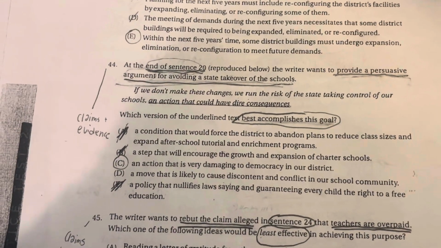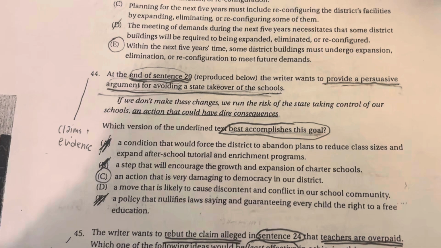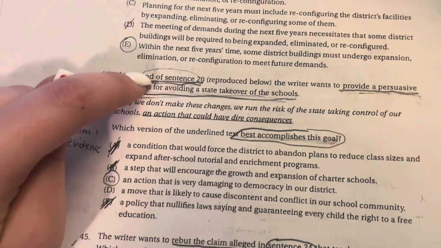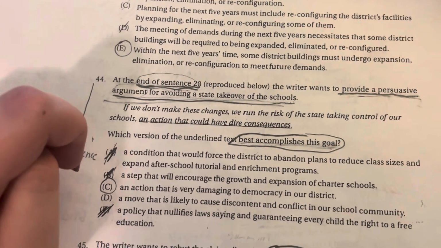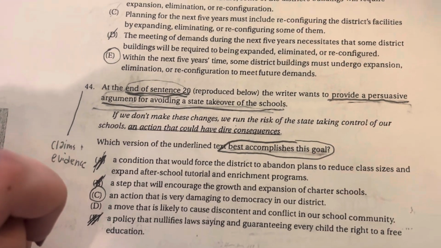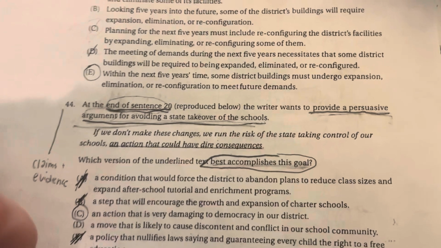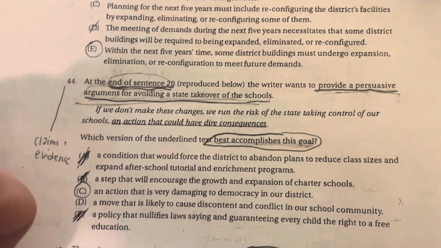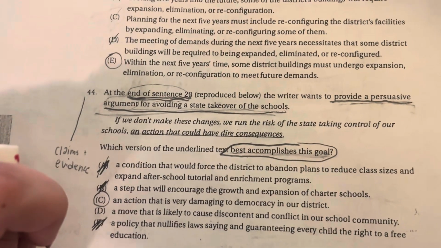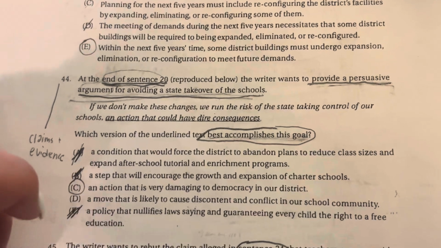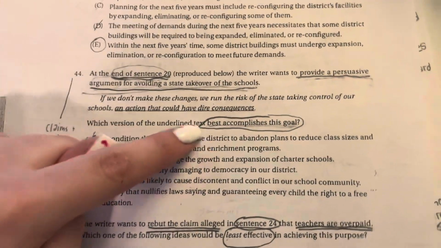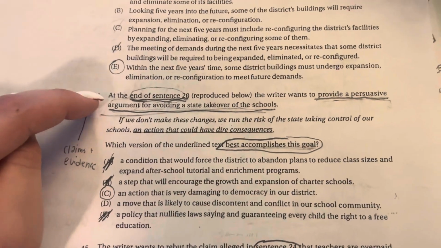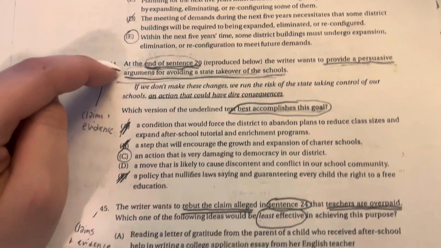Okay, moving on to question 44. The first thing we have to do is double underline the specific part of the passage the question brings up, and this question brings up the end of sentence 20. So we double underline that. Then we underlined provide a persuasive argument for avoiding a state takeover of the schools because that is what the writer wants. Next, we're going to circle what the question is asking, and the question is asking which of the versions of the underlined text best accomplishes this goal. And the goal is to provide a persuasive argument for avoiding a state takeover of the schools.